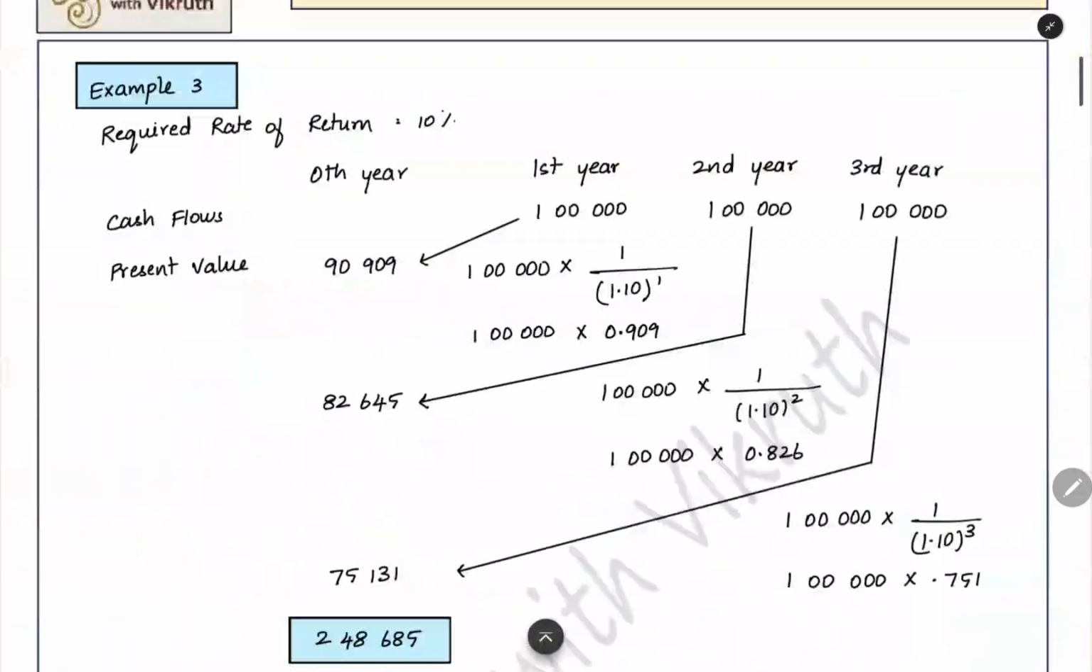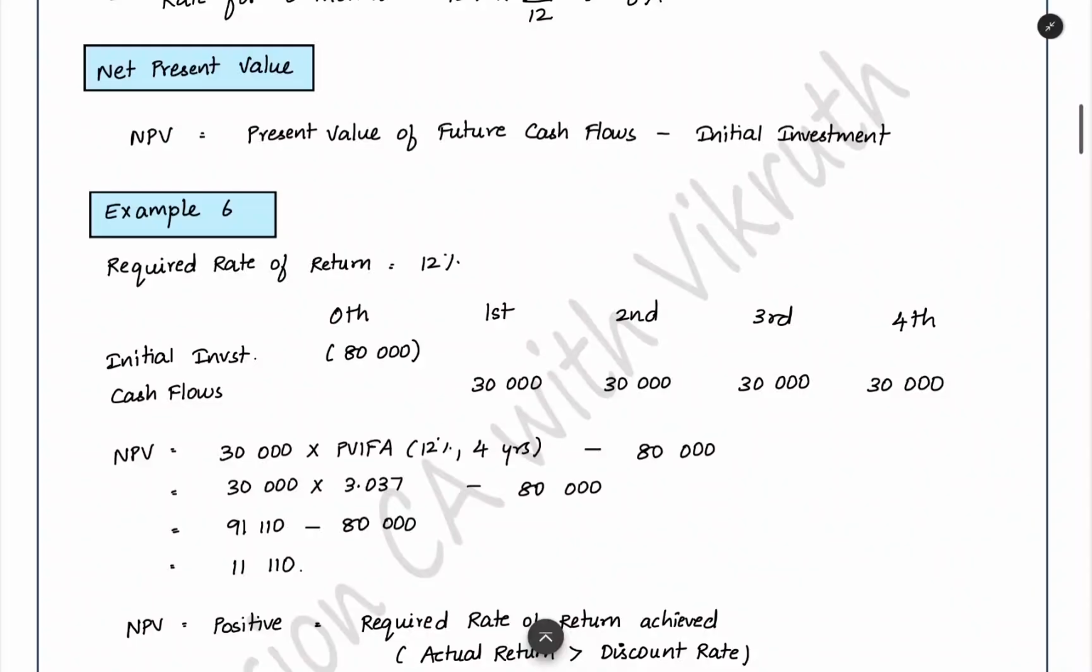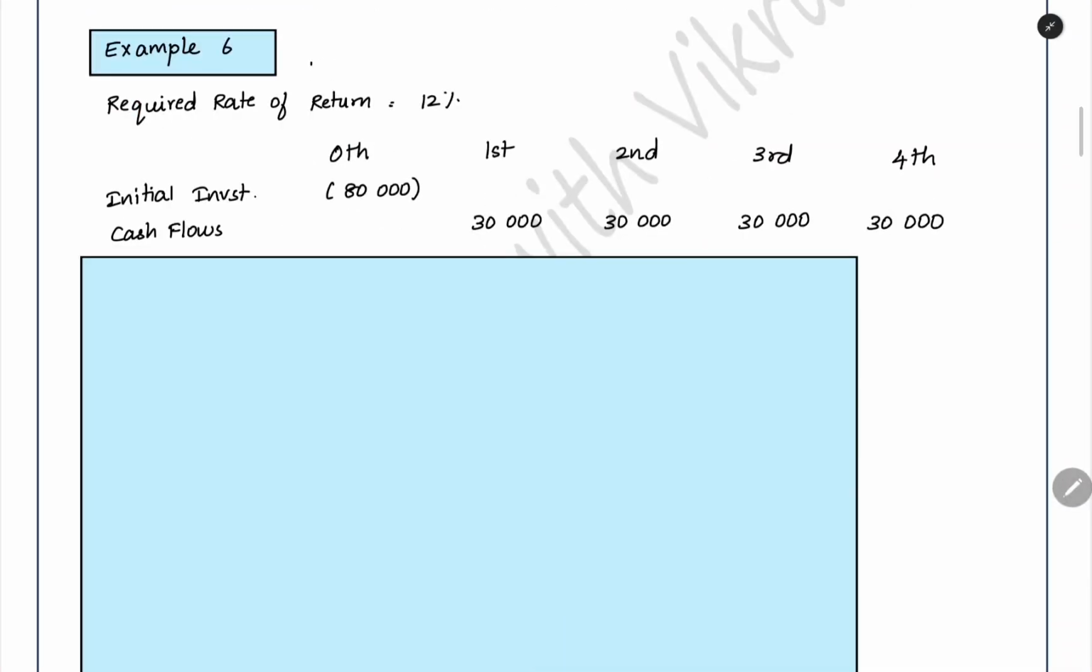Now what is the concept of net present value? Here if you see, it is the formula of present value of future cash flow less initial investment. What is the initial investment that you are putting? And then what is the present value of the future cash flow that you are getting? When you do this, you can find out whether the NPV is coming positive or negative or zero. Based on this, you can see whether the required rate of return that you are expecting is achieved or not. For example, you can see here in example 6 we have a required rate of return of 12%. Whatever the amount we are investing, we want 12% return every year.